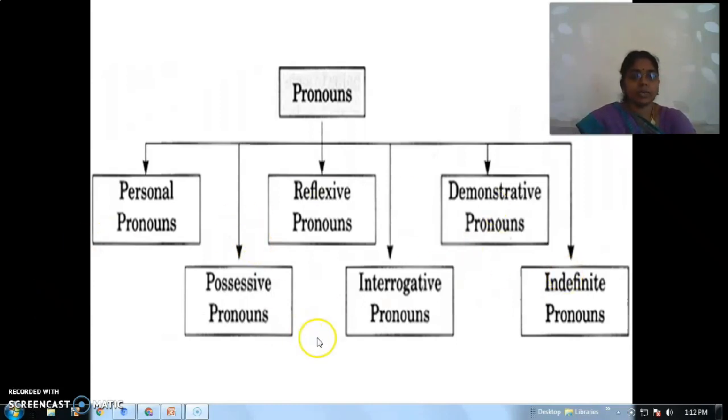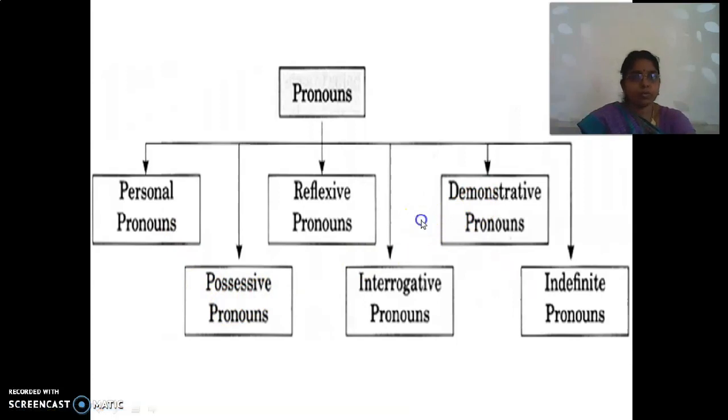See here, only 6 categories are there. I am going to introduce 3 more categories. So you are going to learn 9 types of pronouns. Of course, I will recollect what a personal pronoun is and what a possessive pronoun is also. Don't worry. Shall we move?